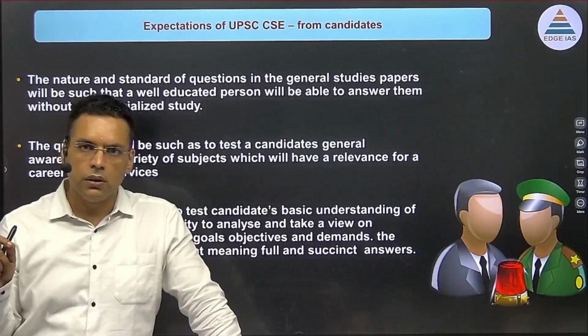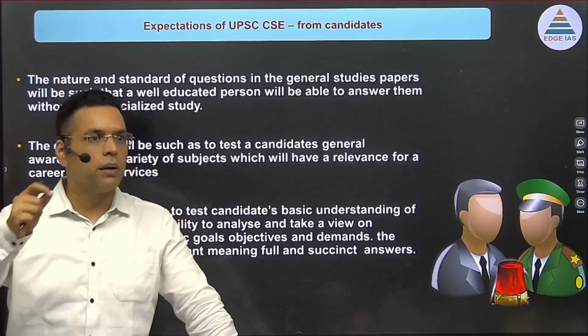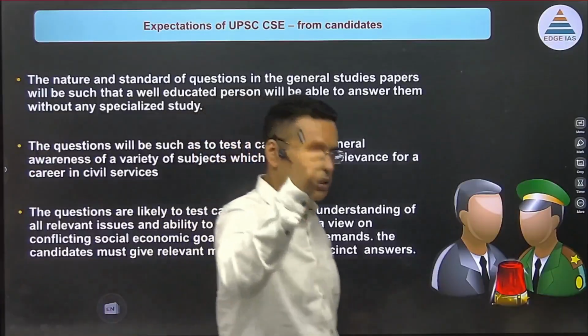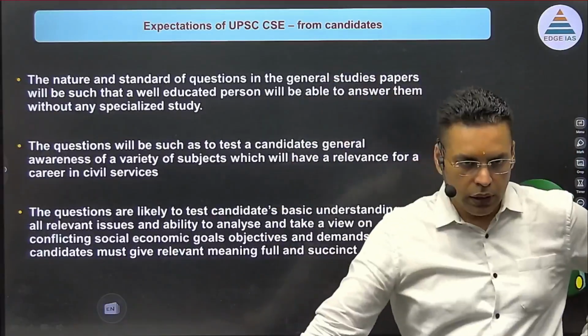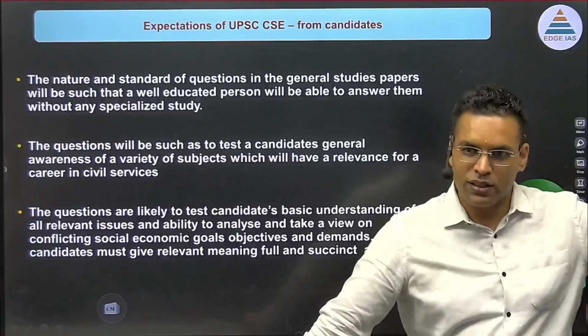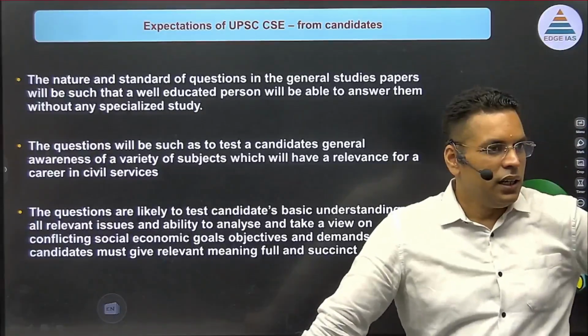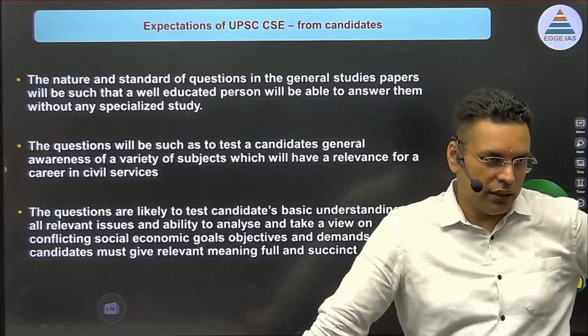For optional, the knowledge has to be to the level of an honors subject. So for example, you do BA honors or political science honors, so that optional honors knowledge is required. But in GS, maybe one level below. Honors is one level up, right? So this is the requirement of the exam. And UPSC is very clear.